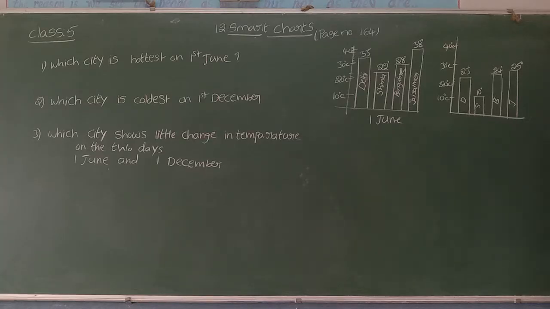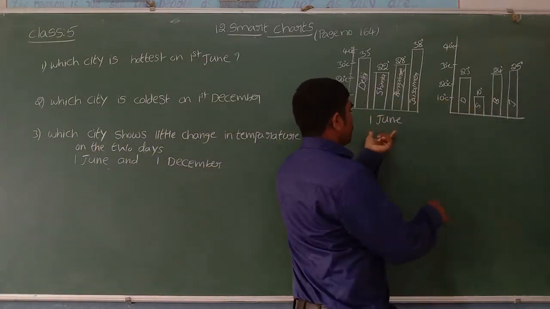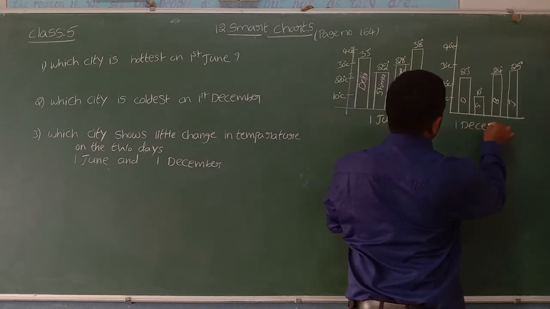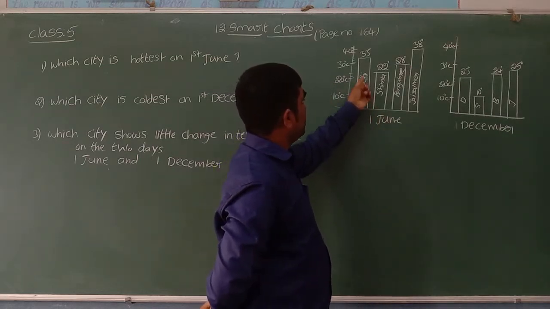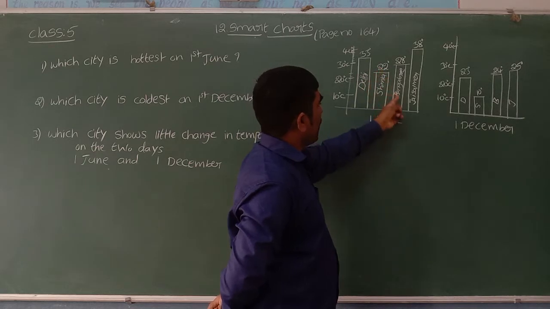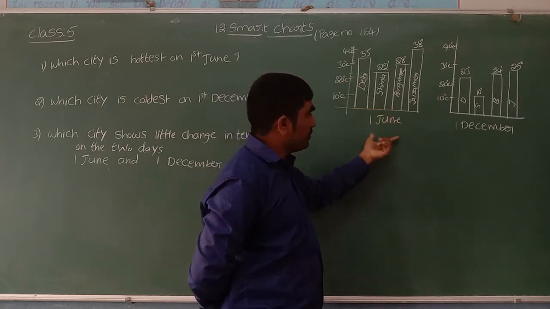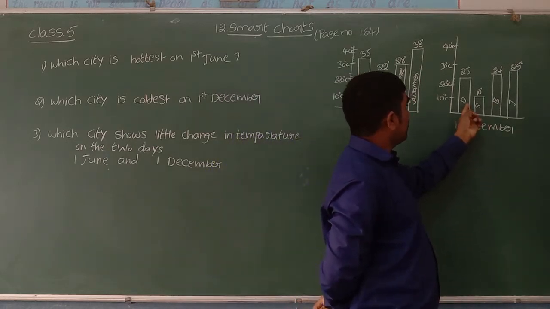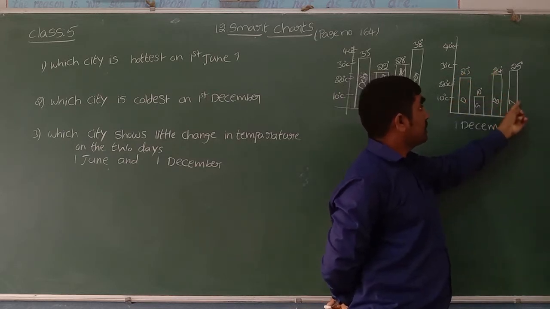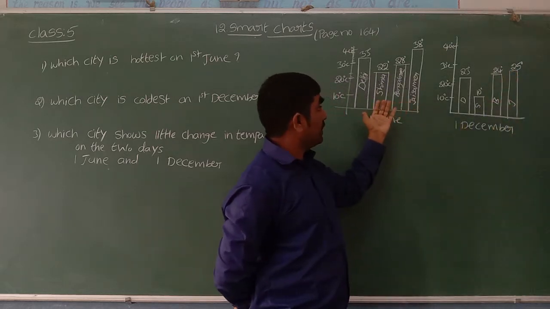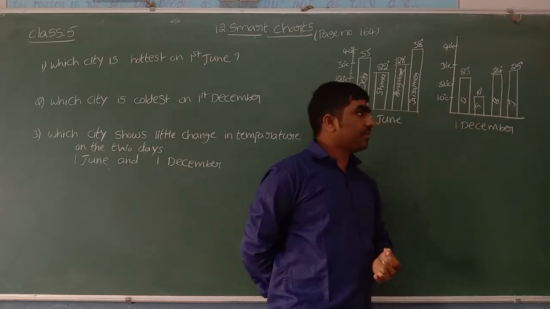On 1st June, the temperature recorded in Delhi was 33 degrees Celsius, Simla 22, Bangalore 28, Jaisalmer 38. On 1st December, Delhi was 23 degrees Celsius, Simla 10, Bangalore 24, Jaisalmer 25.